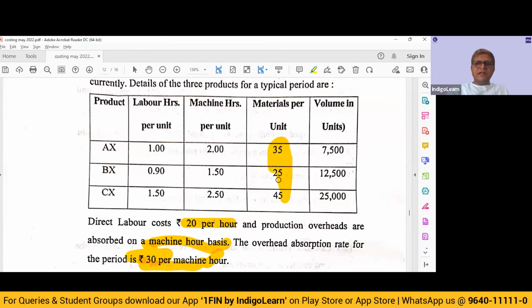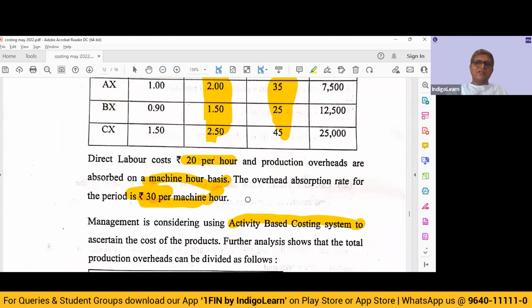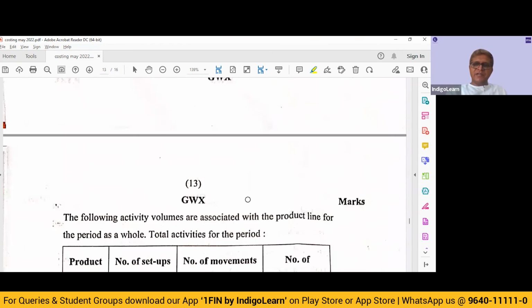Material cost also they have given directly. So basically, material cost plus the labor cost, we will get the prime cost. To that, we are going to add absorption for machine hours cost based on rupees 30 per hour. We get the total cost, divided by the number of units, you get cost per unit, and that is the requirement of part 1.